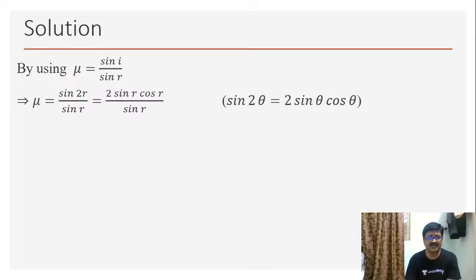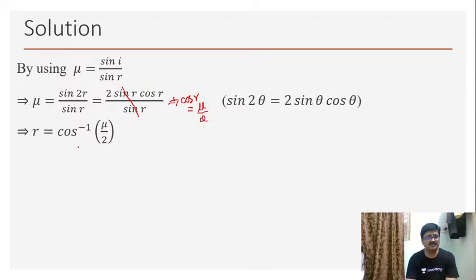Sin 2r can be expressed as 2 sin r into cos r divided by sin r. Here sin r cancels off. Then we are left with 2 cos r is equal to mu. So I can write cos r is equal to mu by 2, and thus r is equal to cos inverse of mu by 2.